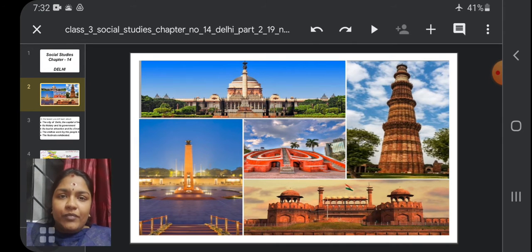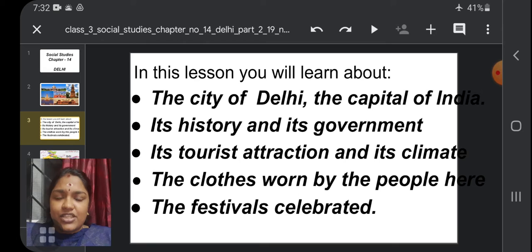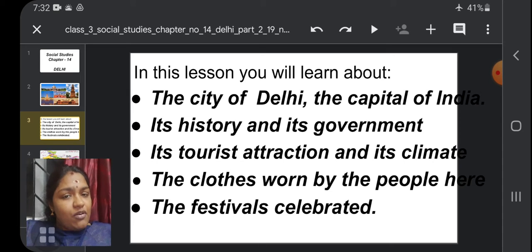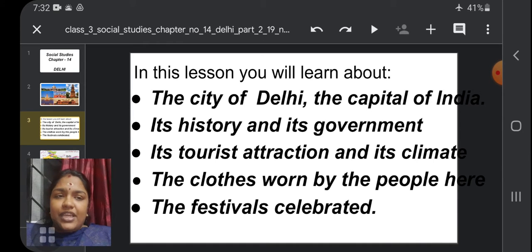From this lesson, as I told you, we are going to learn about the city of Delhi, the capital of India. Which city is the capital of India? Delhi is the capital of India. Likewise, the capital of Tamil Nadu is which city? Chennai. And the capital of India?